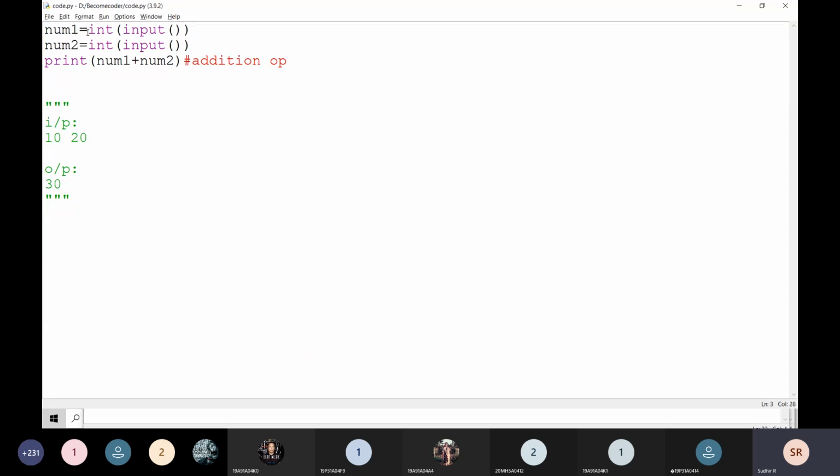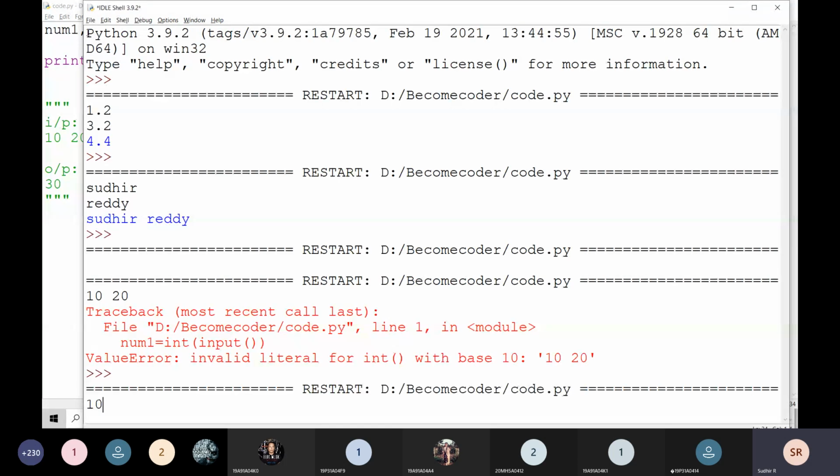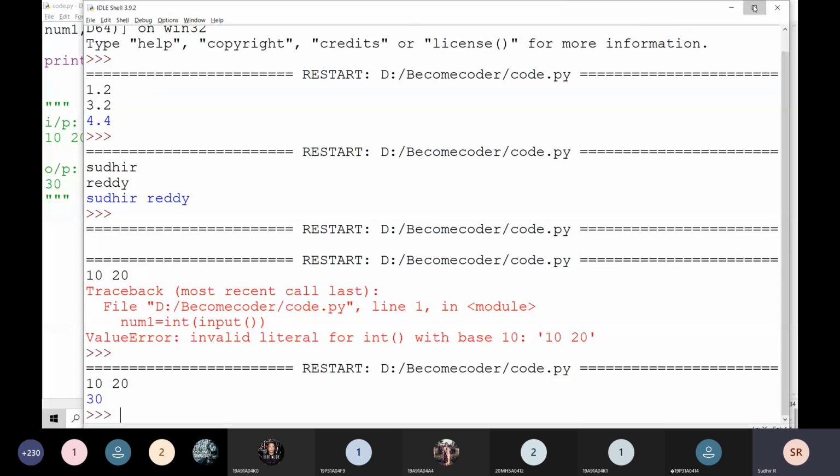There is another method in Python, that is the map function. Using the map function only, we can read the input values. That is num1, num2 is equal to map of what type of values I'm going to read. I'm going to read integer values. I'm going to take map of int comma input dot split. For example, if I execute it and give the values like this, it is going to work now.